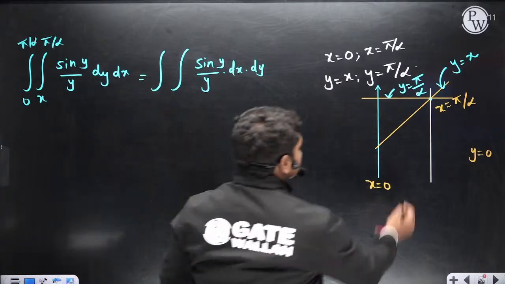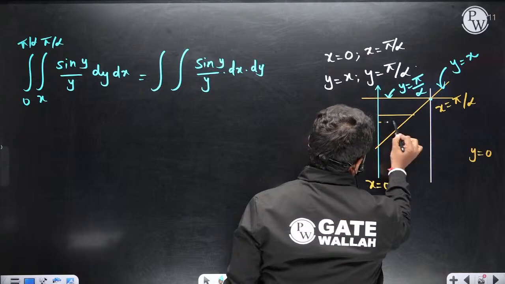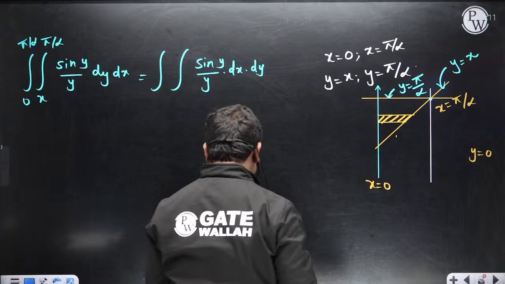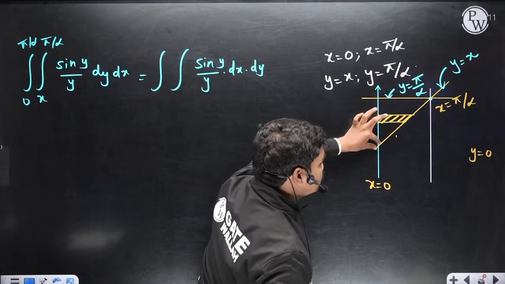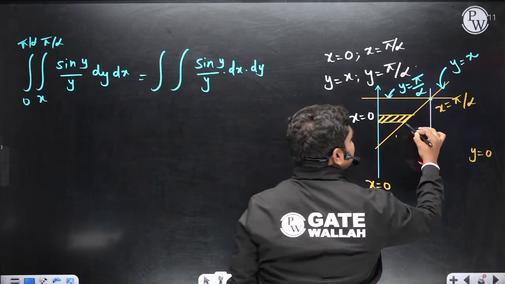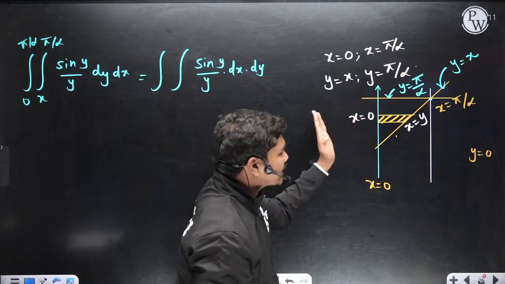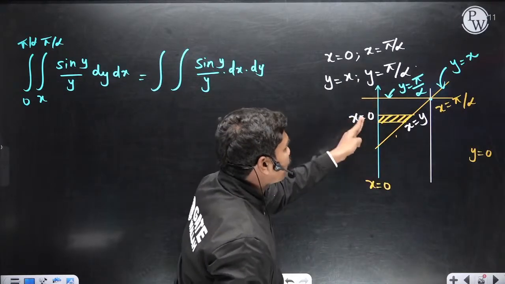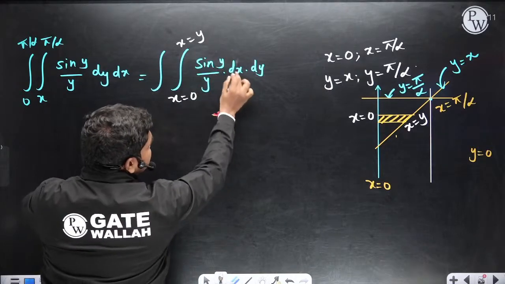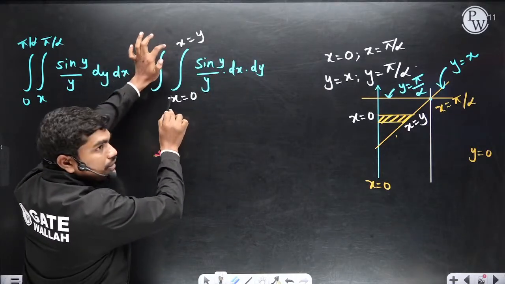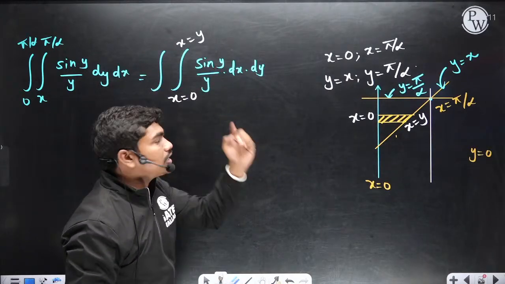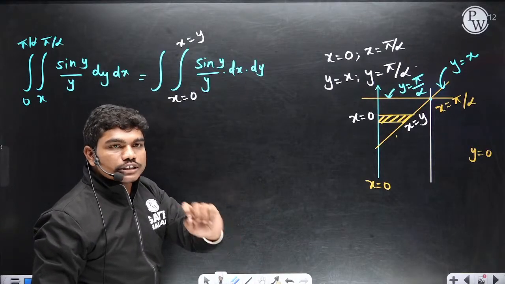So if you want dx, take a horizontal strip here. This strip can move from this location to this location in this region. This boundary is given by x is equal to 0, and this is given by x is equal to y. So x increases in this direction. The left limit of x is x is equal to 0, and the right limit is x is equal to y. So that's why we have written those limits. Did you all understand clearly how I have written the limits? Yes or no? Please type in the chat box.